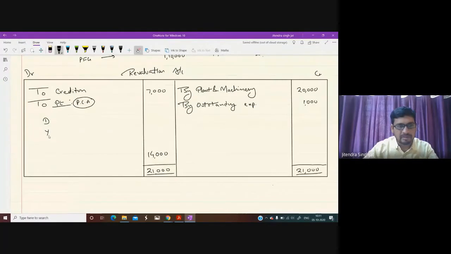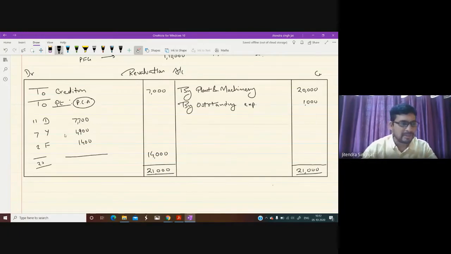Divya, Yasmin and Fatima. In which ratio? 11:7:2. Can we divide? 11 plus 7 plus 2, 20. 1400 divided by 2, 700. 7 2 ja, 1400. 7 7 ja, 4900. 7 into 11, 7,700. Am I correct, children? I hope I am correct.